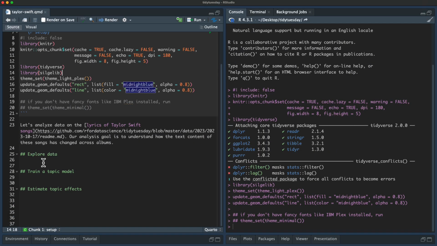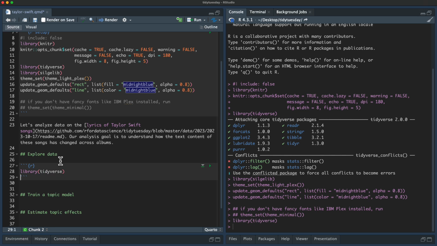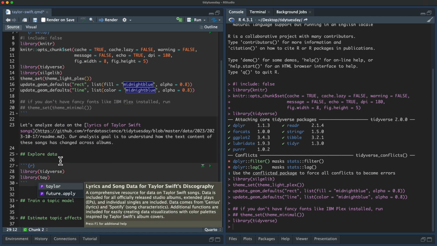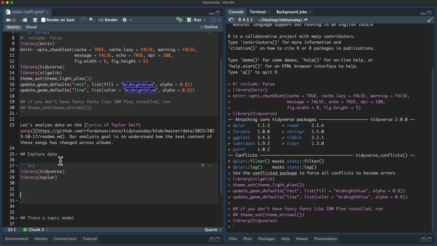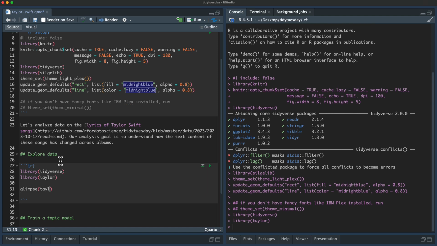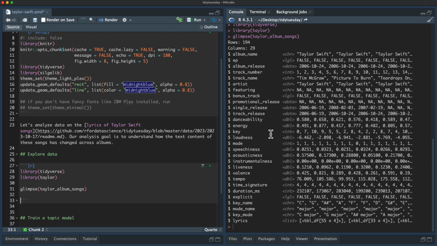Alrighty, time for some Taylor Swift analysis. I'm pretty excited about this. Okay, so I installed the Taylor package that includes this data here for last week's Tidy Tuesday.